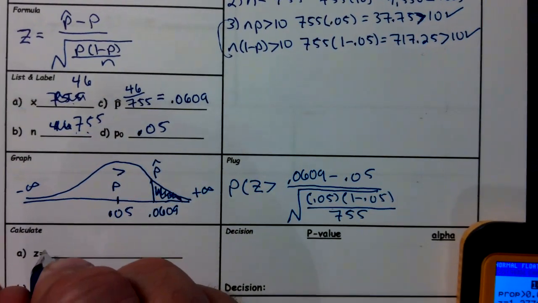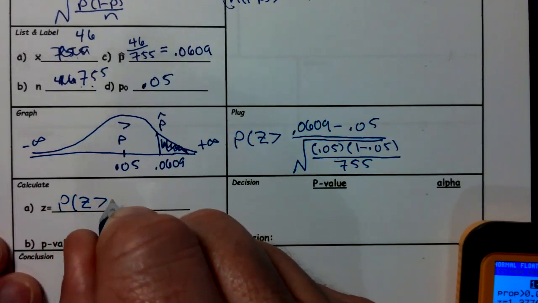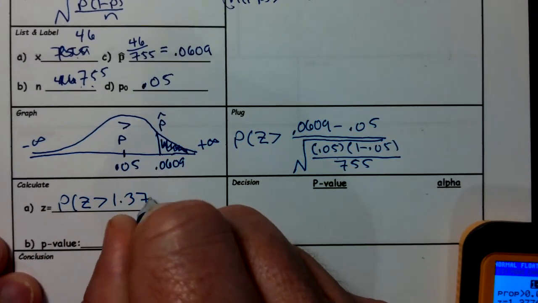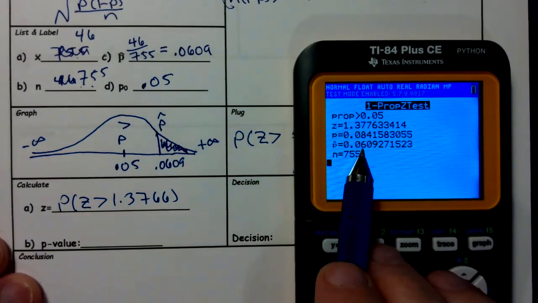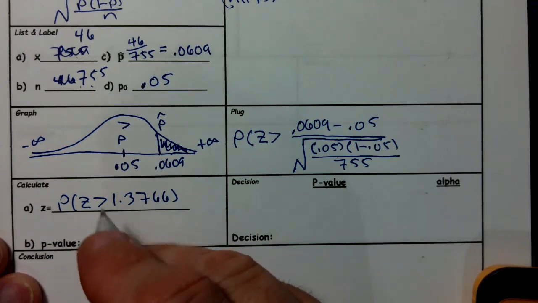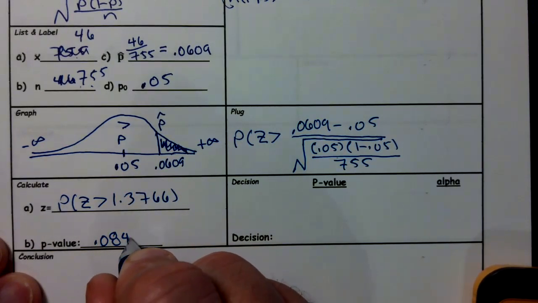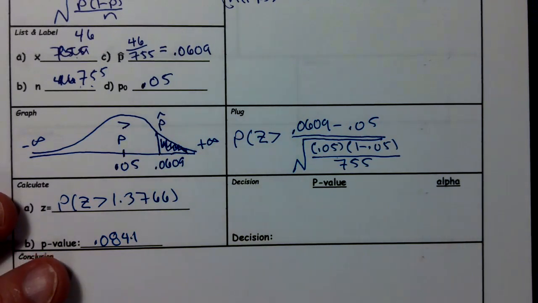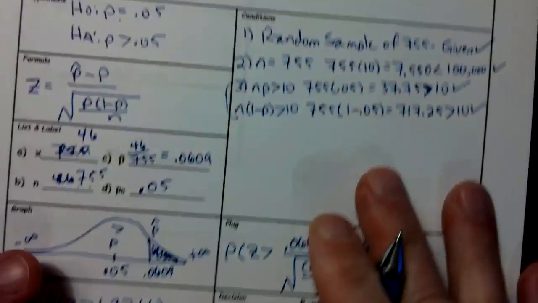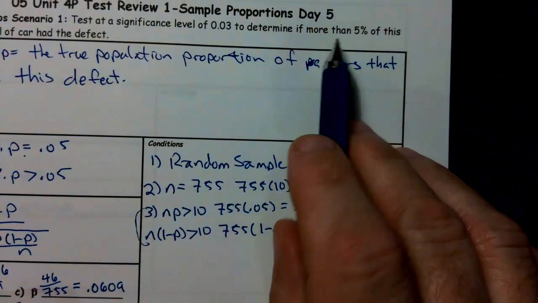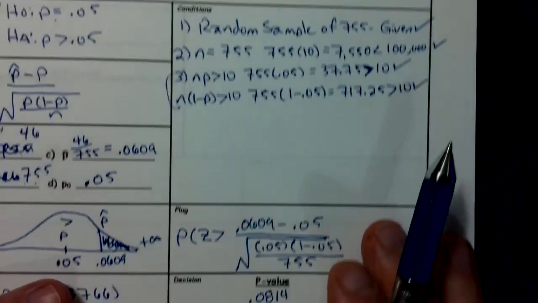So the probability that z is greater than 1.3766 gives me a p-value of 0.0814. They test at a significance level of 0.03.